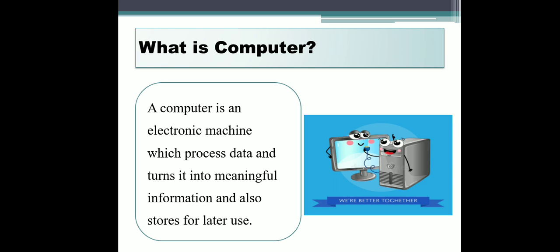So let's see what is a computer. A computer is an electronic machine which processes data and turns it into meaningful information and also stores it for later use.